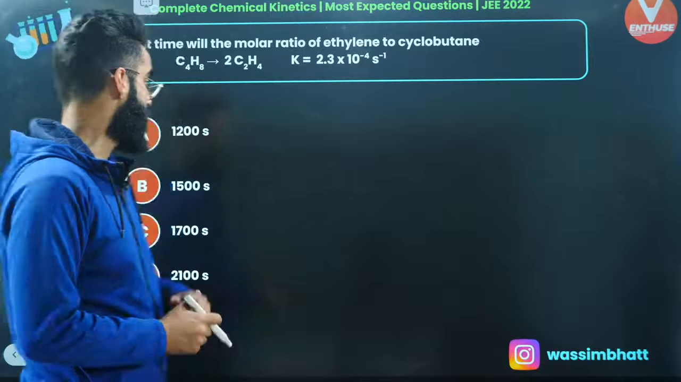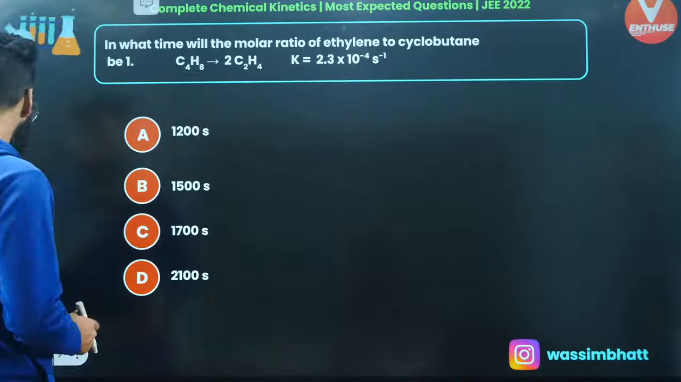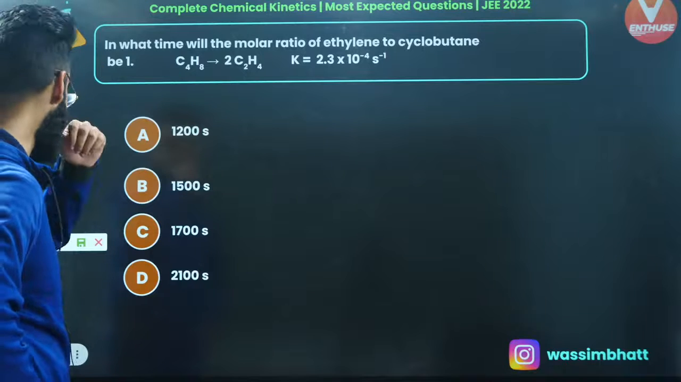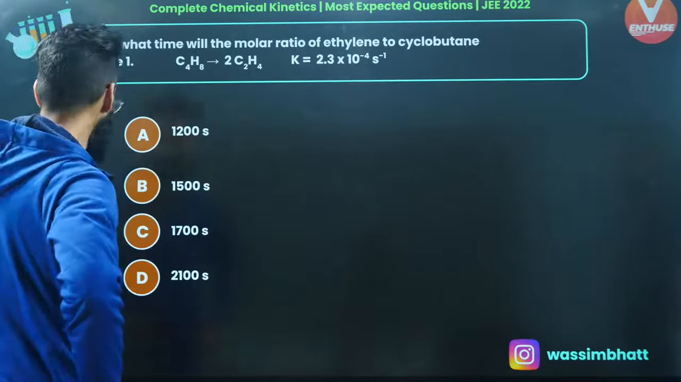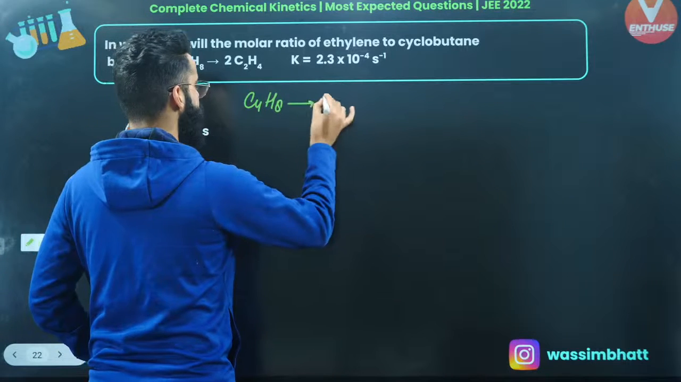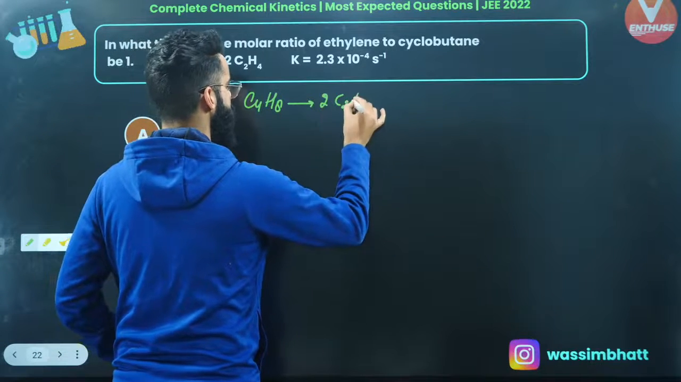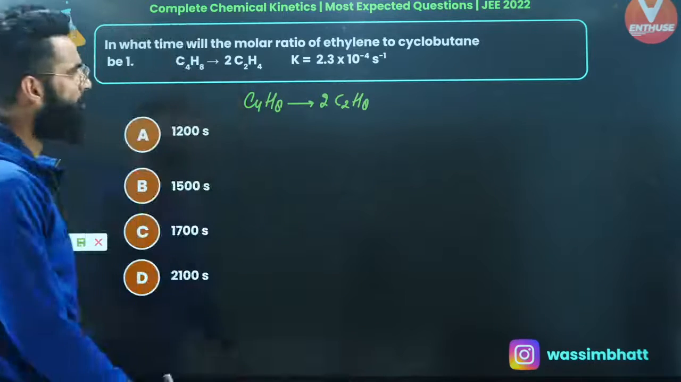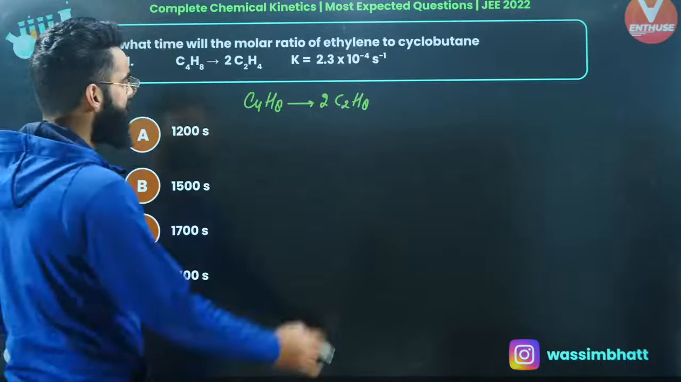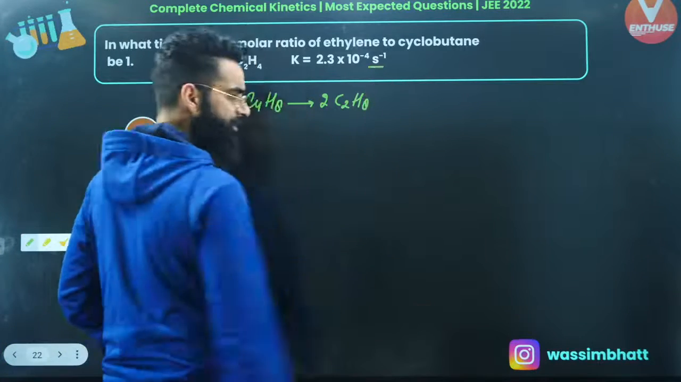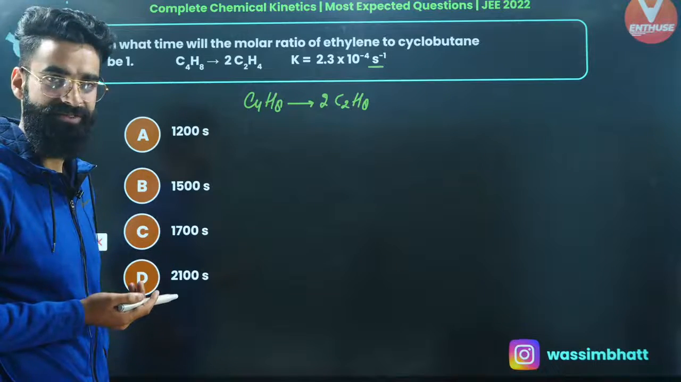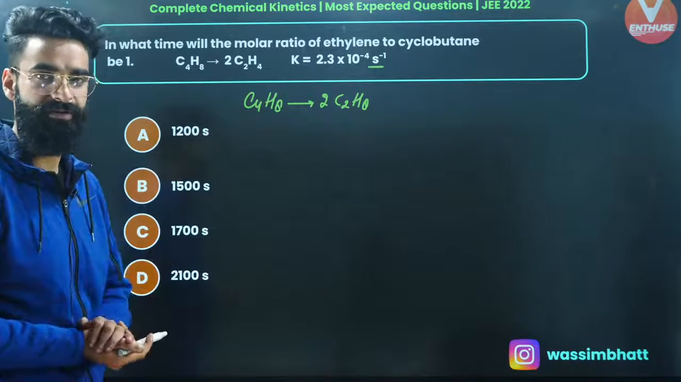Look at this particular one. In what time will the molar ratio of ethylene to cyclobutane be 1? See guys, the question is simple. You have got the reaction as C4H8 gives 2 times C2H4. This is the reaction that's given to me. It's not mentioned in the question whether the reaction is of zero order or first order. Check it out: the unit of rate constant is second inverse, and you know, second inverse is the unit of rate constant for first order reactions. So I'll be assuming this as a first order reaction.